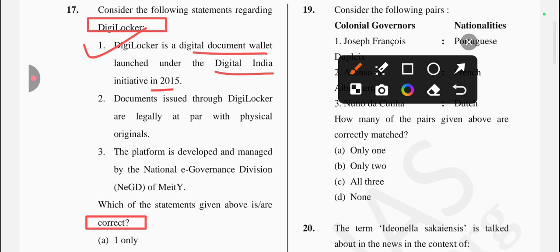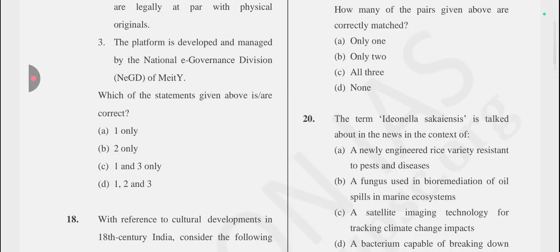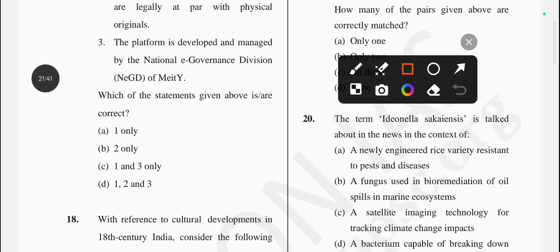Yes, it's a correct one. Next, documents issued through DigiLocker are legally at par with the physical original. Yes, it's a correct one. The platform is developed and managed by the National e-Governance Division of MeitY. Yes, it's also correct. So the answer for this question is option D, all three statements are correct.